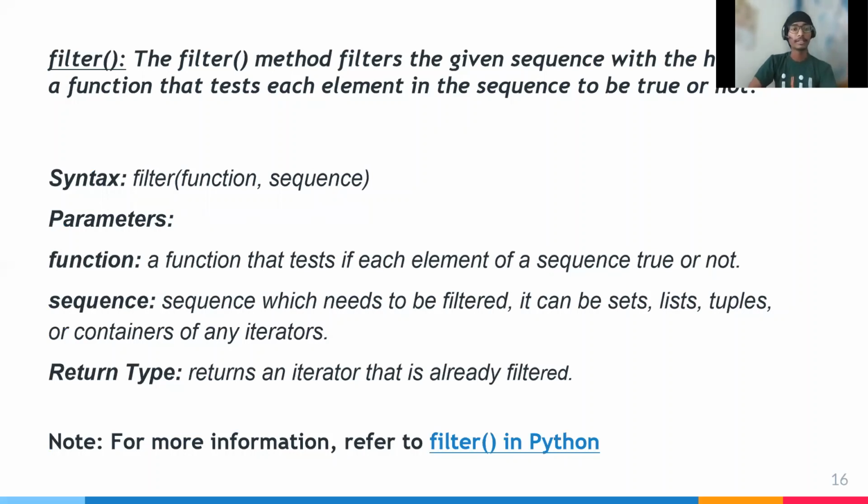The syntax of filter is filter(function, sequence). The function is a function that tests whether each element of a sequence is true or not. The sequence is the sequence which needs to be filtered; it can be a set, list, tuple, etc., or a container. The return type is an iterator that is already filtered.